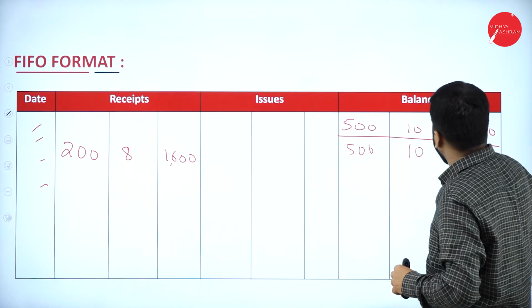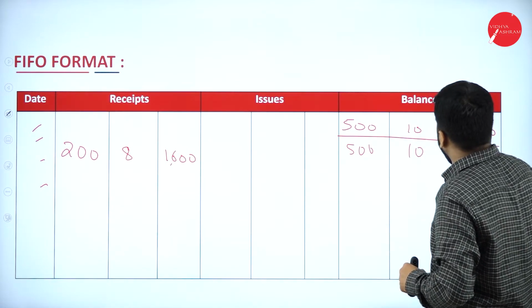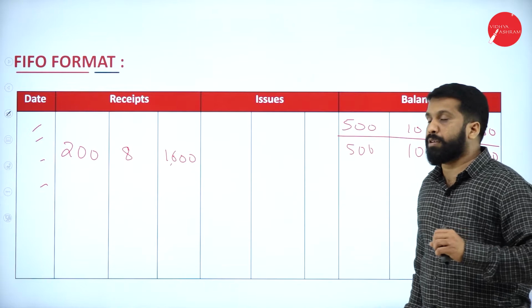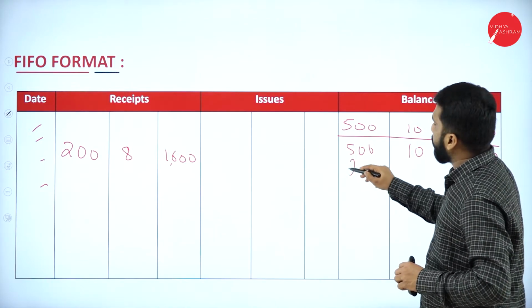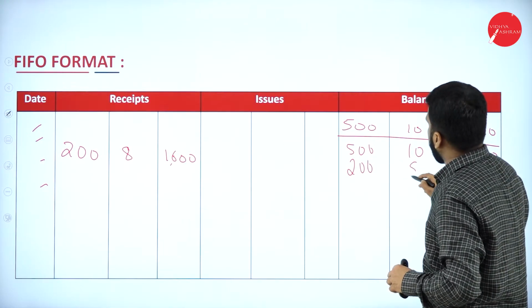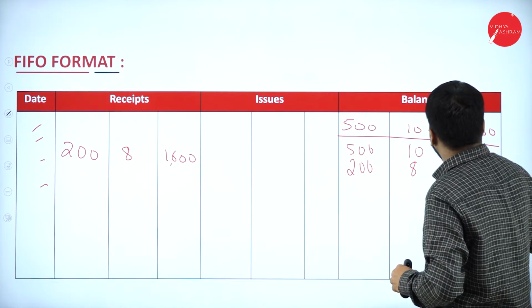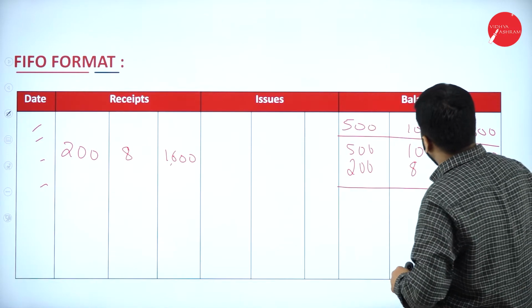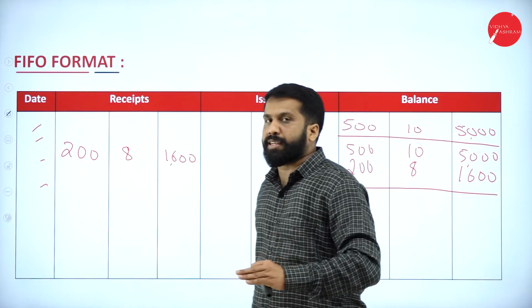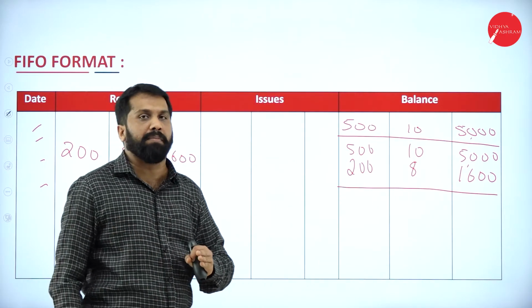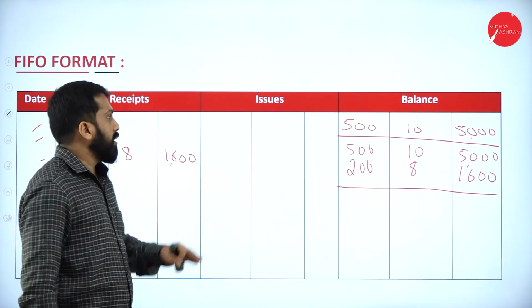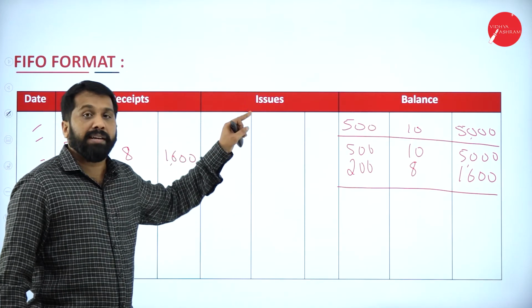Box number 1. Box number 1 already we have 5,000 worth. Box number 2, this will be 200, this will be 8 and this will be 1,600. Like every time at the time of receipt, at the time of payment, payment means issue. It is not actually payment, it is issue.